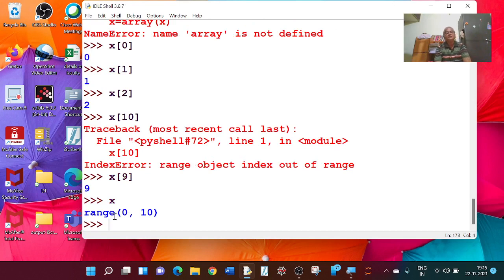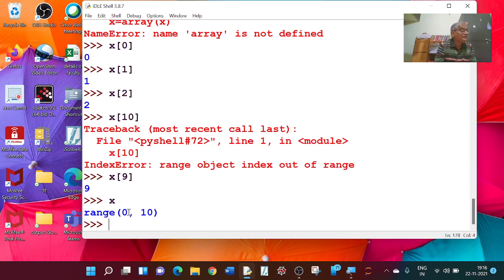So here x is range 0 comma 10. x0 is defined, x1, x2, x3, x4, x5 up to x9 are defined. x10 is not defined. That means x starts with 0, every time increases by 1, and goes up to 9. x takes the values 0, 1, 2, 3, 4, 5, 6, 7, 8, 9. Okay, that is the meaning of range.